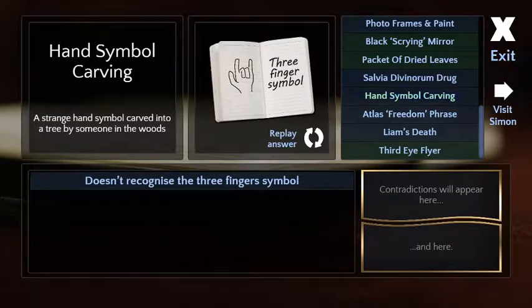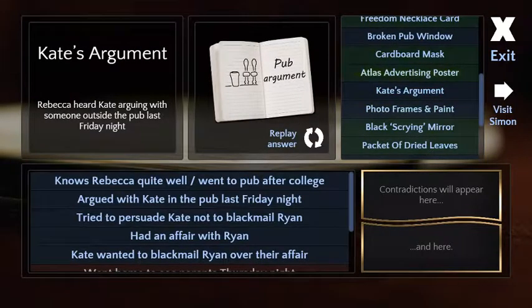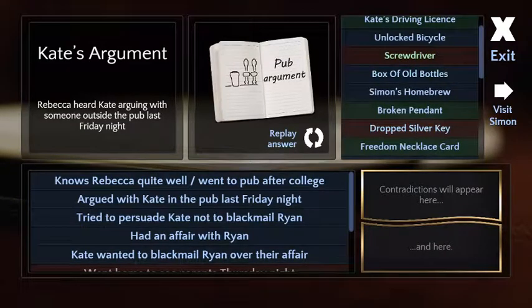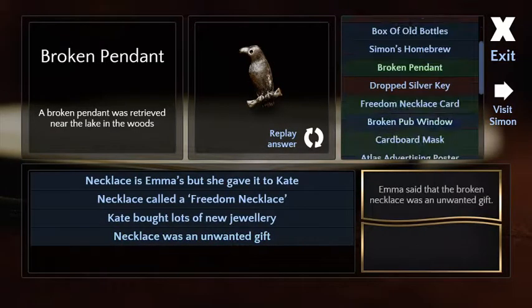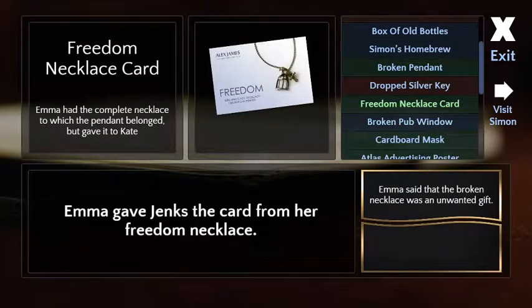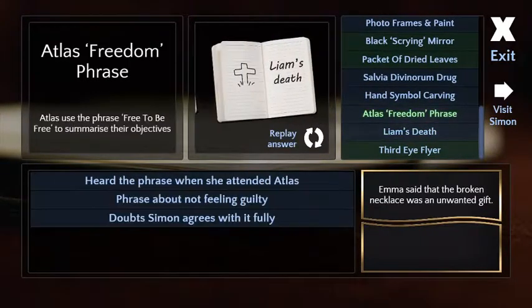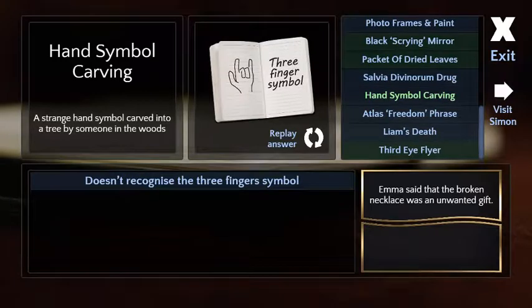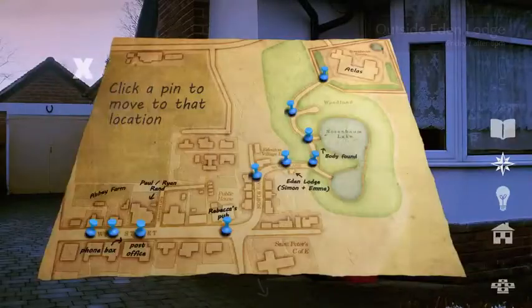But I don't think it's really going to have an option for us to be like, hey, who is this? Where'd you get this necklace? Oh, maybe not. We know it's an unwanted gift. So we know it was from Paul. Yeah. But she's not gonna give us anything else. Be back later on, if that's okay. Oh, Paul.